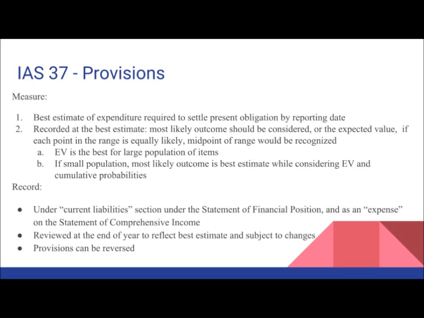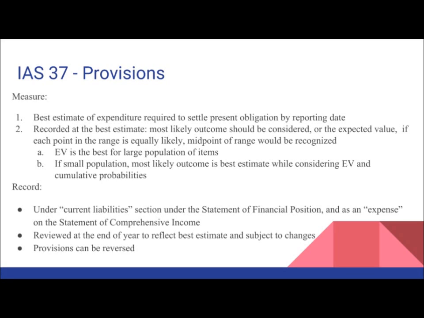In accounting for provisions, the best estimate of funds required to settle the obligation by the reporting date is recorded on the balance sheet. First, the rule is we record the best estimate as the most likely outcome that should be considered. However, expected value is used if all points in the range are equally likely. Thus, the midpoint of the range would be recognized. So expected value is best for a large population of items, while for a small population, the most likely outcome is the way to go, as well as considering expected value and cumulative probabilities.